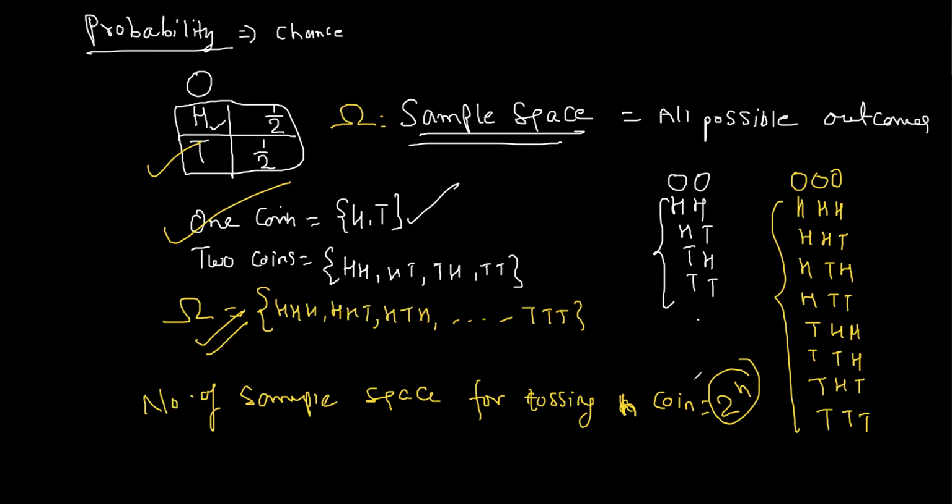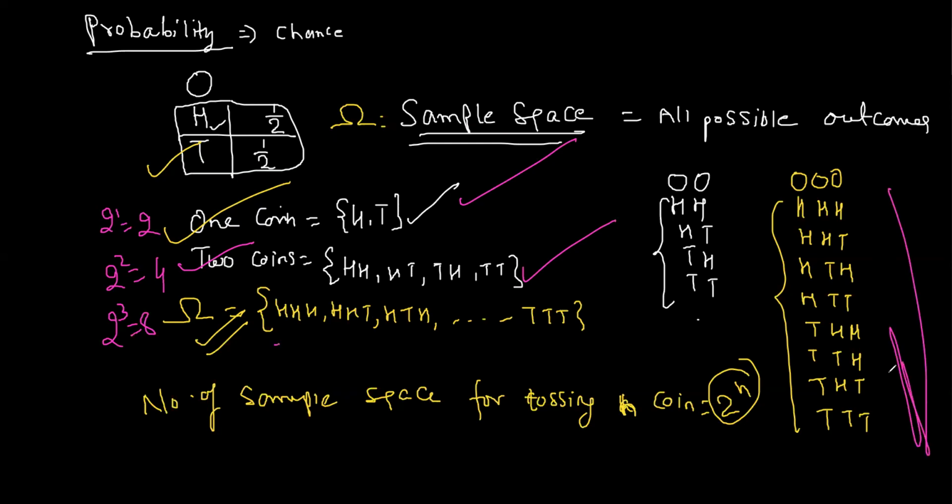For two coins, 2 raised to 2, which means 4 possibilities are there. For three coins, 2 raised to 3, 8 possibilities are there. Understood?